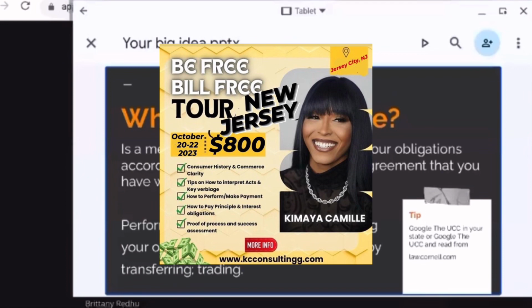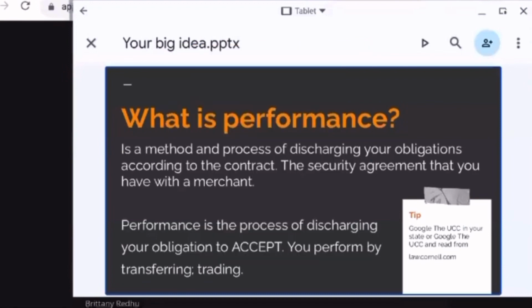You hear that word security a lot, discharge, Hannah? You hear people talking all the time about discharging your debt. And it's just performing to your contract. That's what they mean. You want to discharge your debt, perform to your contract. Why can't they simply say perform to your contract besides throwing these words out? That's what attorneys do. They make it confusing, you know? Make it seem like it's more than what it is. Like a person hears a word like equity and they run scared, because they don't know what it really is.